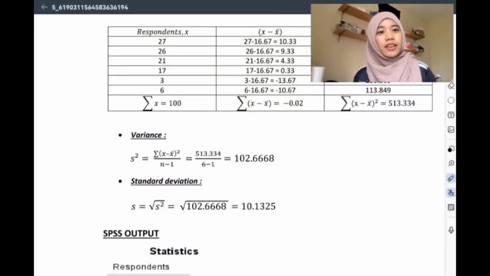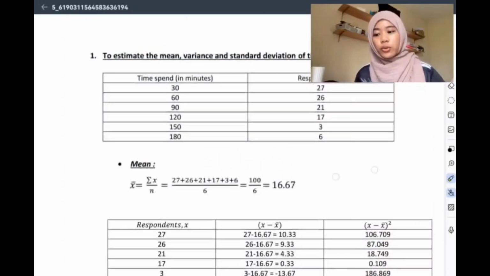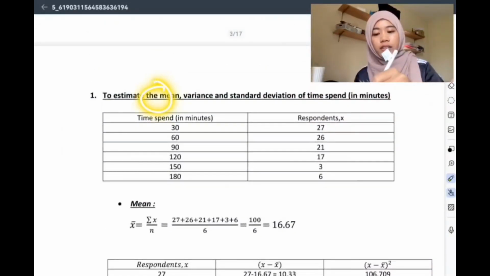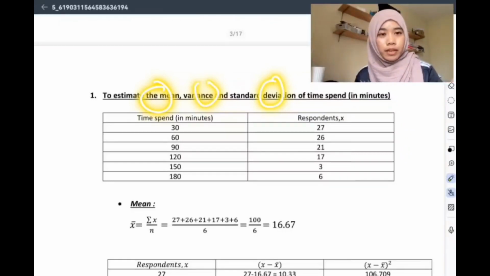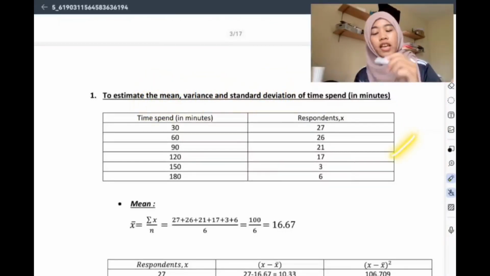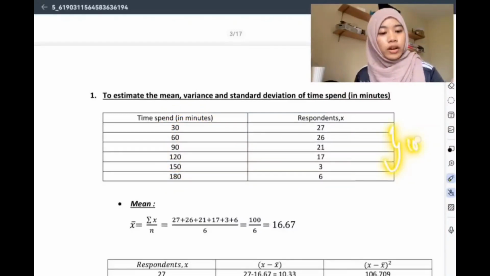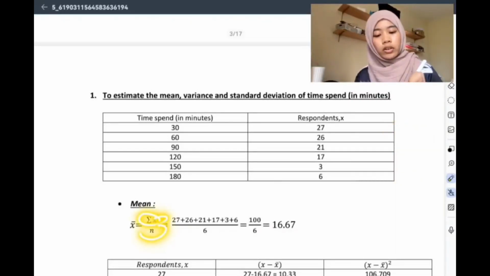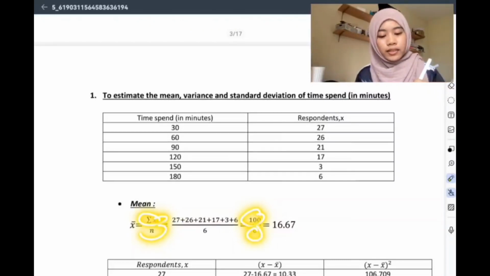Hello guys, I'm Yana. So today I'm going to talk about objective 1, which is to estimate the mean, variance, and standard deviation of time spent in minutes. So look at this table. We have 6 respondents' time spent in minutes, and the sum of X is equal to 100. So how to find the mean? We need the total of X over N, which is 100 over 6, equal to 16.67.